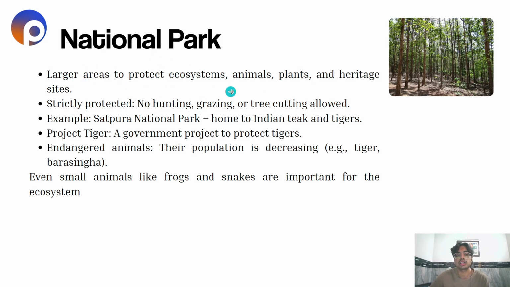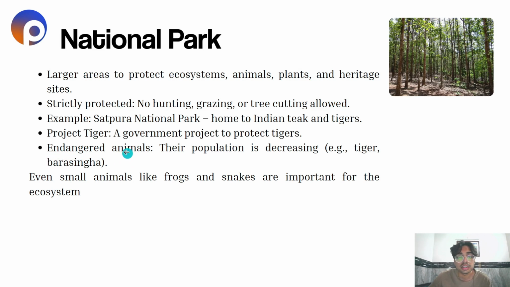Larger areas to protect ecosystem, animals, plants, and heritage sites are known as national parks. What are the activities that are strictly prohibited? Hunting is not allowed, grazing is not allowed, and cutting down of trees is also not allowed. So these are strictly protected national parks. Examples such as Satpura National Park, it is a home to Indian teak and tigers. Teak is a type of tree. These are the teak trees, and tigers. It is a home for them. Project Tiger was launched by the Indian government, a government project to protect tigers all over.